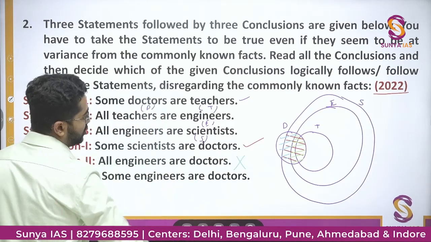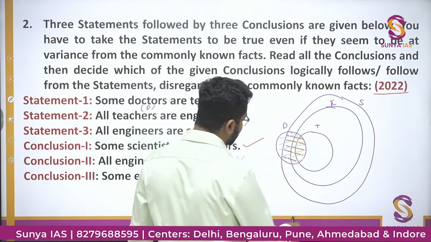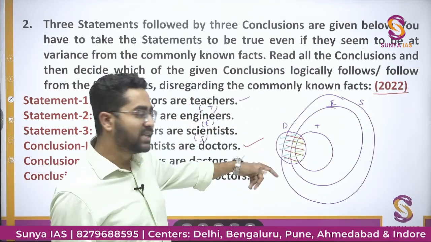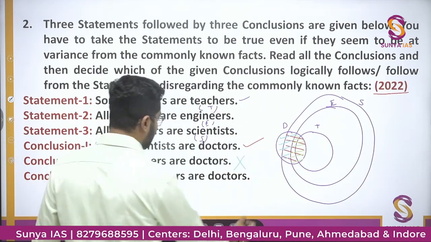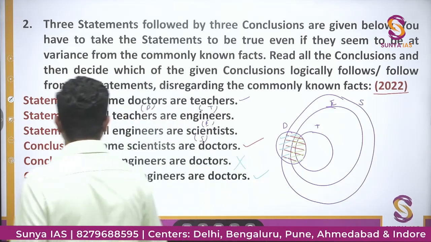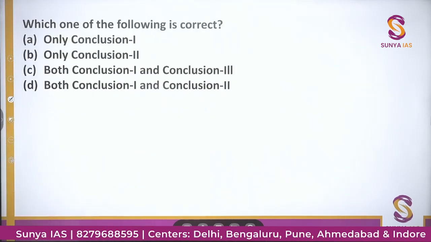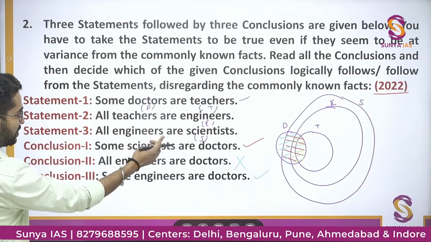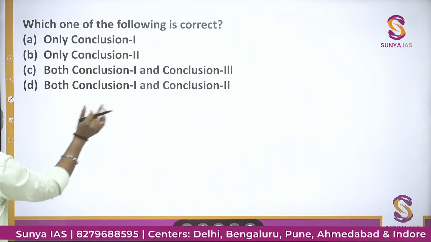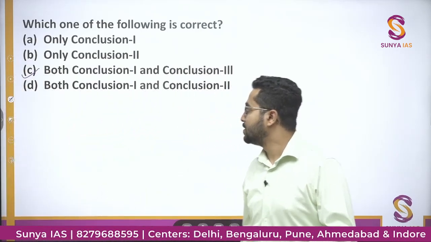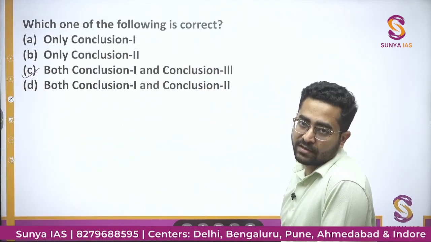Some engineers are doctors. Yeah, this green वाले portion के जो हैं, some engineers, they are doctors. Yeah, this option is also right. So if we'll see the option, only conclusion 1, only conclusion 2, both conclusion 1 and 3. So we have read 1 and 3, right? So yeah, the option would be option C. Both conclusion 1 and conclusion 3 are right.